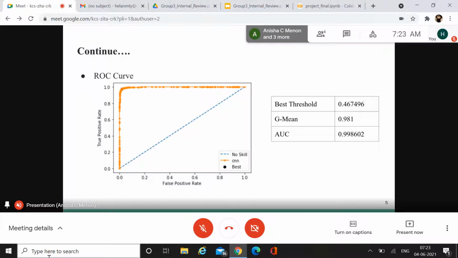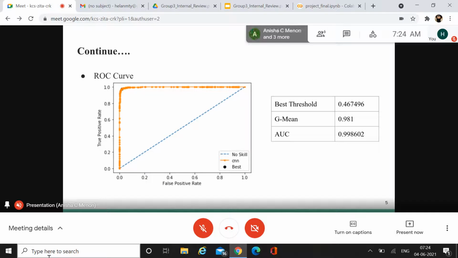Here we have used geometric mean as a metric to locate the threshold with the optimal balance between false positive and true positive rate. Next, the best threshold value and the G-mean value obtained is shown over here.